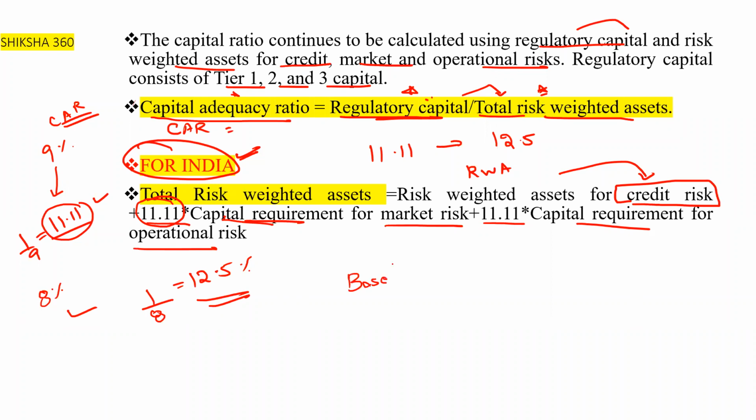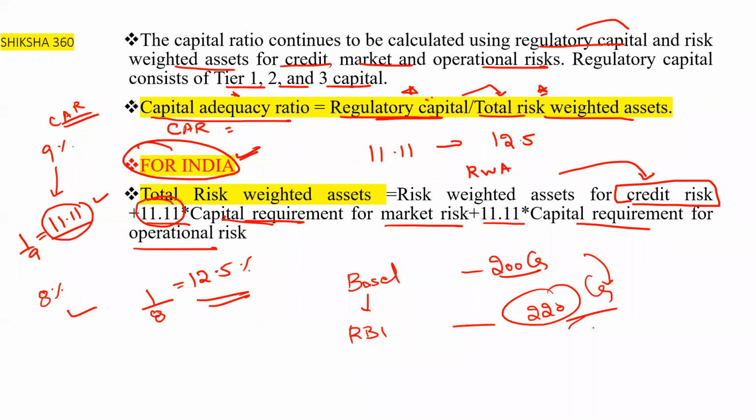Say Basel says you have to keep a reserve of rupees 200 crore, but as per RBI we will keep rupees 220 crore, which is above the minimum limit. If at any time we face an issue, we will use that excess limit, but we will not go down below the Basel guidelines, say up to 180 crore. We have to maintain at least this much capital.